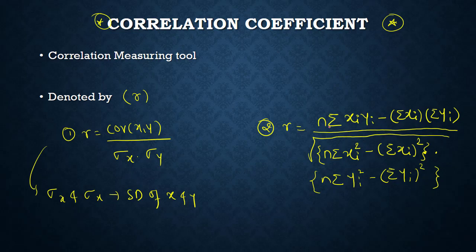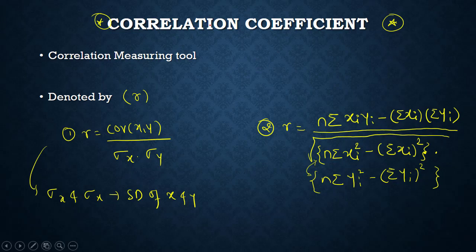So r is equals to n summation of xi into yi minus summation of xi into summation of yi divided by under root of n summation of xi square minus summation of xi whole square into n summation of yi square minus summation of yi whole square. See, these two formulas under the root are the same. Please don't look at this as a lengthy or confusing formula. Once we see one example, it will be very clear.